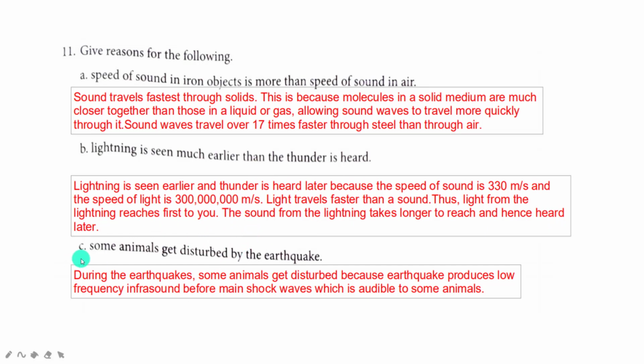Copy down the answer. Some animals get disturbed by the earthquake. During the earthquake, some animals get disturbed because the earthquake produces low frequency infrasound. We can't hear infrasound or ultrasonic sounds, but some animals are capable of hearing them. So, low frequency infrasounds are produced before the main shock waves, which is audible to some animals. So, some animals get disturbed by the earthquake.